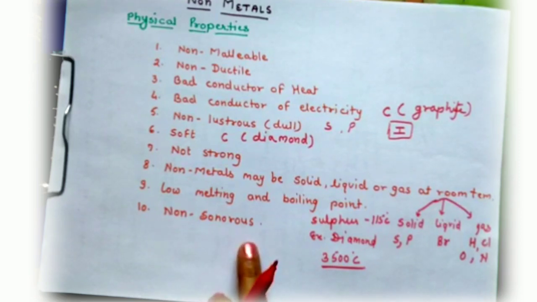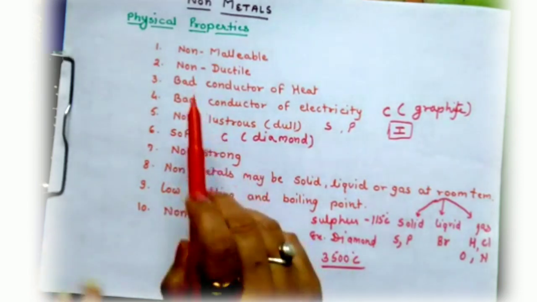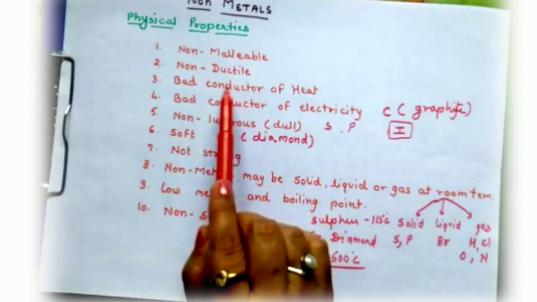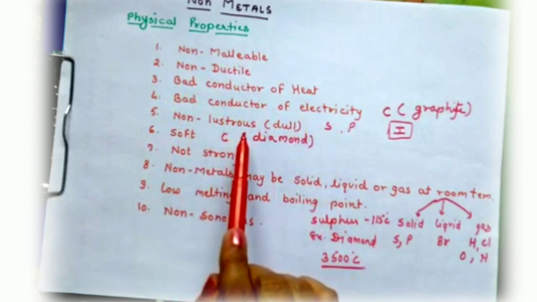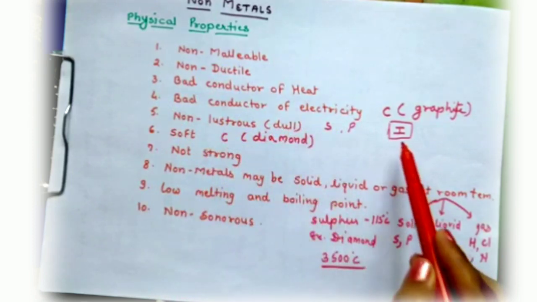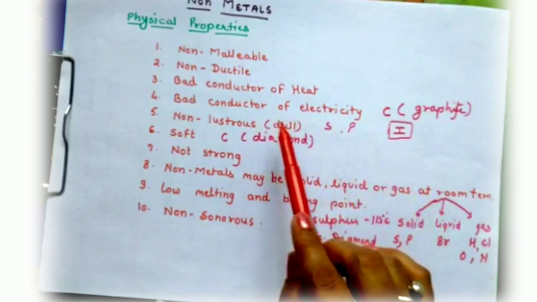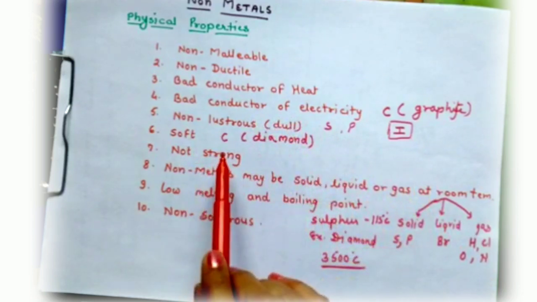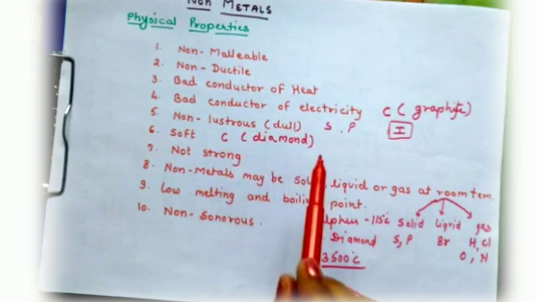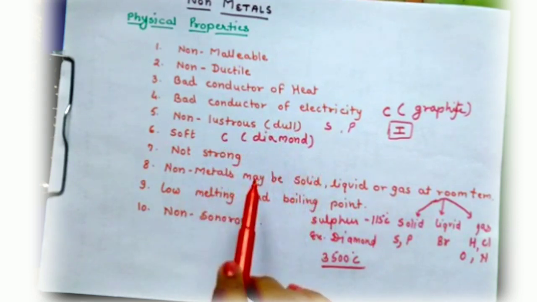Last, non-sonorous. Non-metals do not produce sound when hit with any object. They do not produce any deep ringing sound. So these are the physical properties of non-metals: non-malleable, non-ductile, bad conductor of heat, bad conductor of electricity, non-lustrous, dull. Only exception iodine is lustrous, and soft, very soft, it can be cut by the knife, but the exception is carbon. In the form of diamond, it is very hard, not strong.